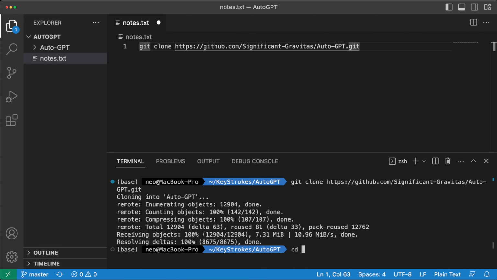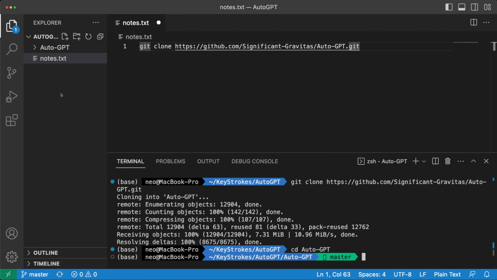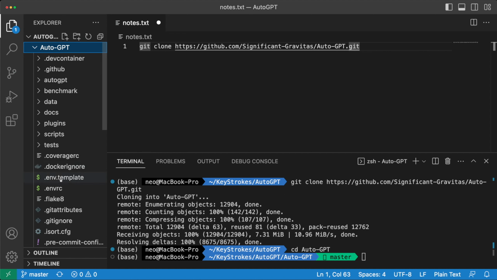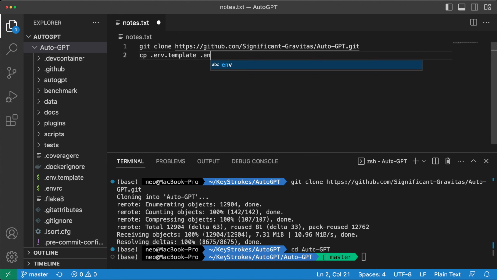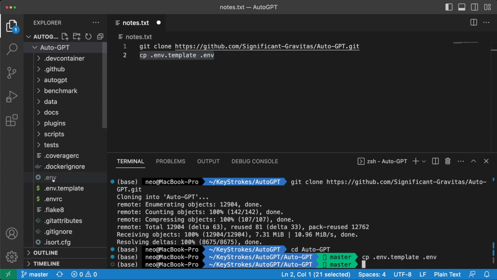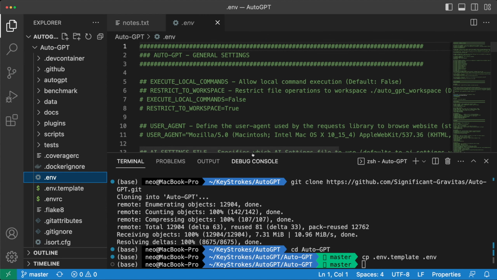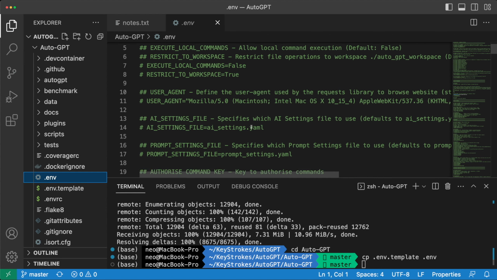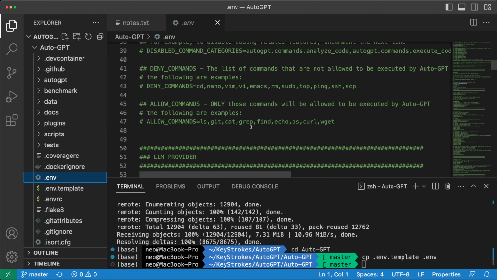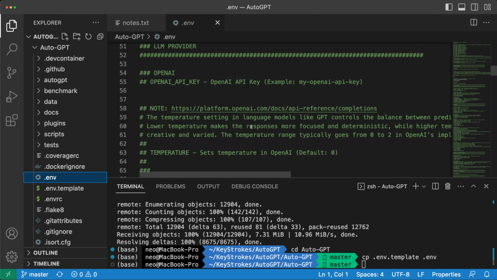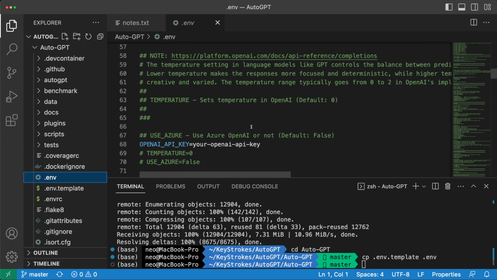Now, let's get into this AutoGPT directory and run a command to copy this .env.template file to create another file called .env, and for that, we'll run this command: cp .env.template, and we'll copy it as .env. So let's run this command, and we can see a .env file just got created here. Let's open this .env file, and you'll see there are a bunch of settings here. I really recommend you go through them one by one just so that you know what options are available to you.